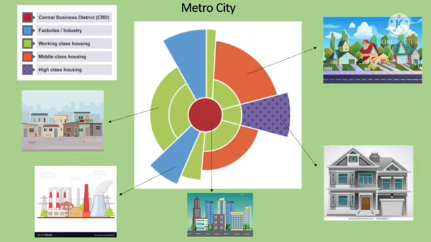The red color one is the Central Business District, also known as the CBD. As with all classic models of urban land use, the Hoyt sector model has at its core the Central Business District. Every older city has one such district at its center. Typically, it is the area with the high-rise buildings, banks, and large business headquarters. It is the commercial and business center of a city. In bigger cities, the CBD is often referred to as the financial district. In Metro City, the city center and tourist center are located within the CBD area.